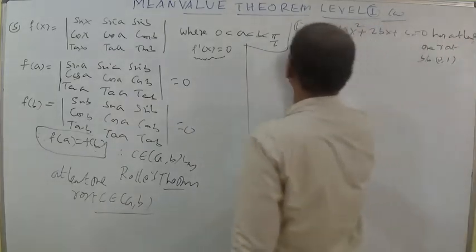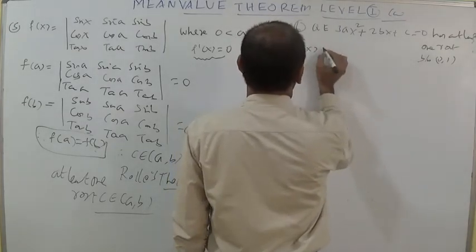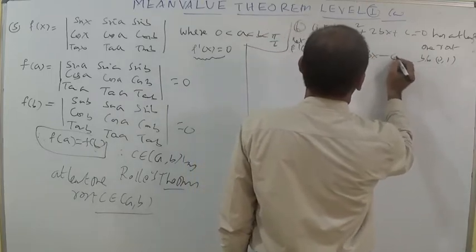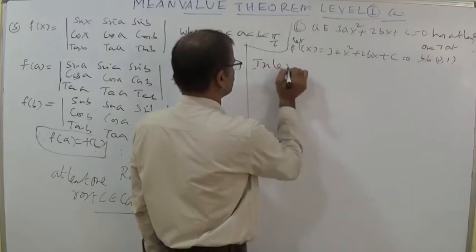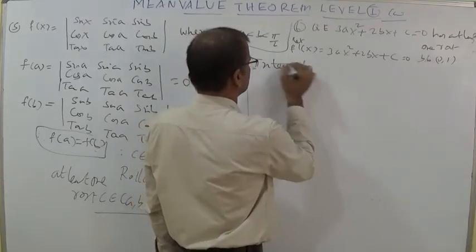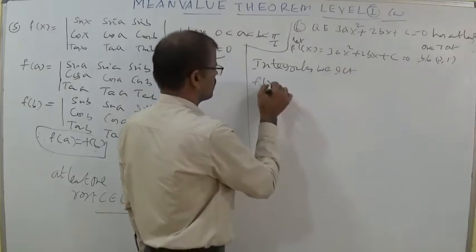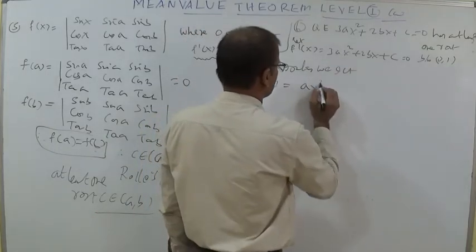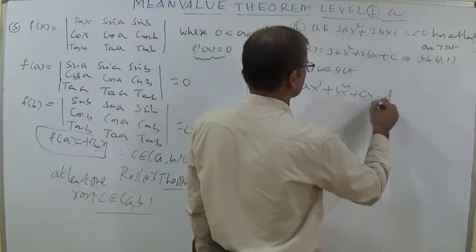Now let the function f dash x equal 3ax square plus 2bx plus c equal to 0. Integrating both sides, we get f of x equal to ax cube plus bx square plus cx plus some constant d.